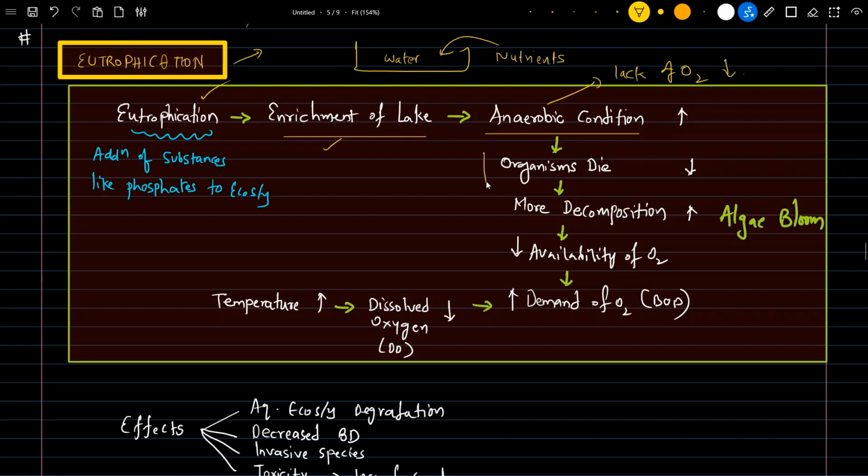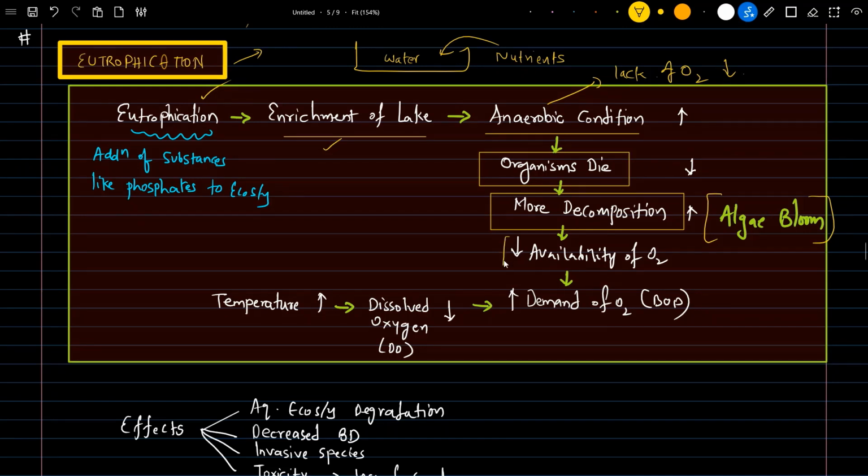Which means the aquatic organisms present in the water body, in the aquatic ecosystem, will be dying. If it happens, there will be more decomposition. Whichever organisms have died will be undergoing decomposition. So the decomposition rate will be more, which is simply called an algae bloom. To decompose them, a large amount of algae bloom will be happening.